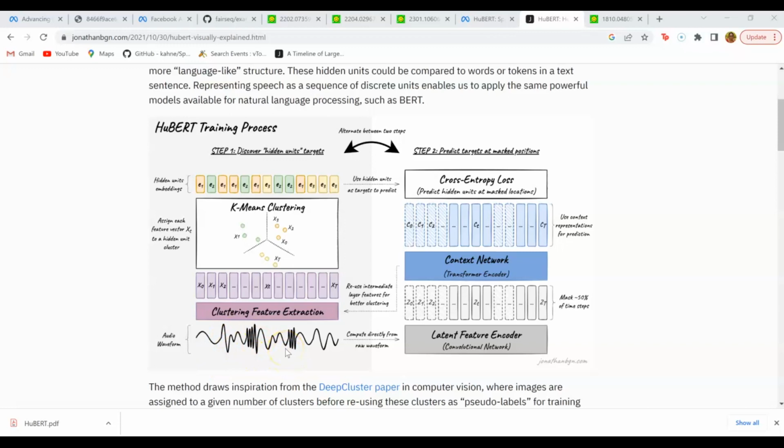For the first iteration, which is the exception, the continuous input raw waveform is first converted to a discrete input. For the first iteration, the authors specifically extract MFCC features. So this x0, x1 for the first iteration are just MFCC features.